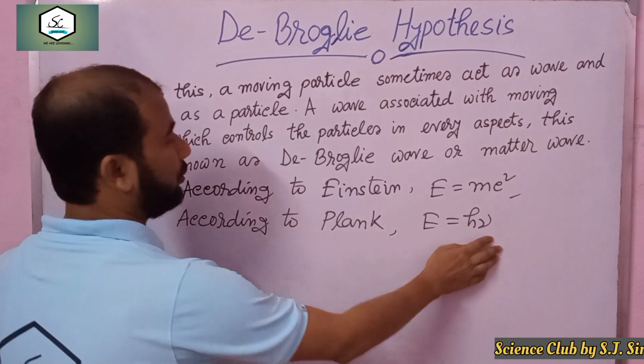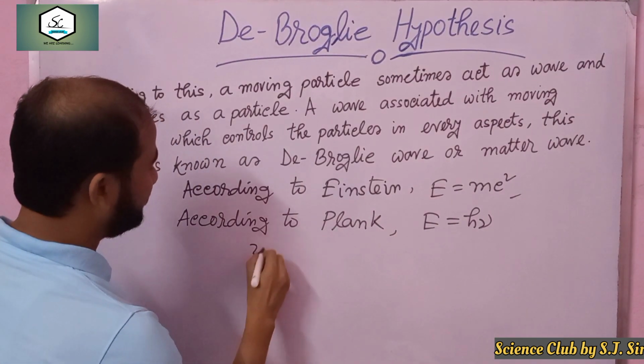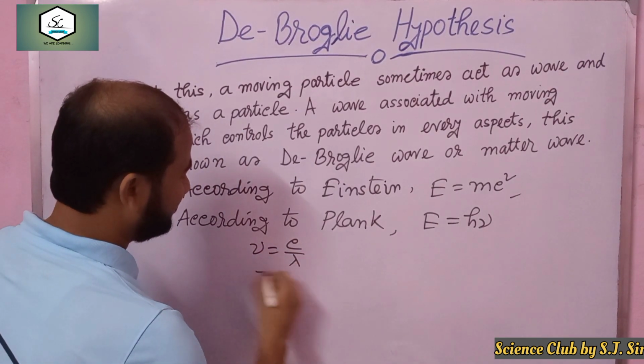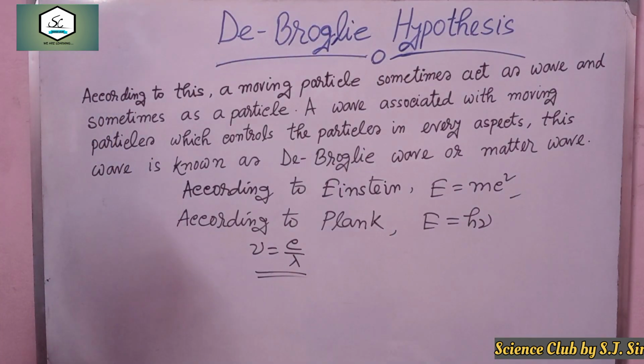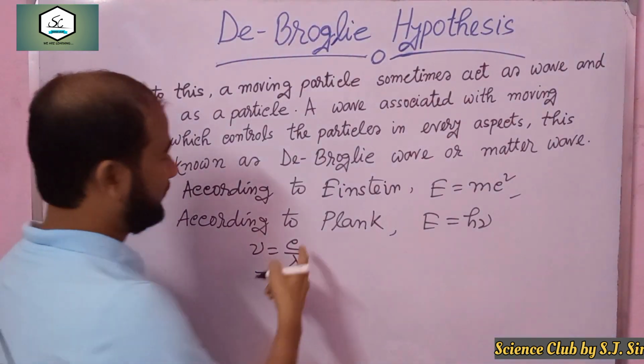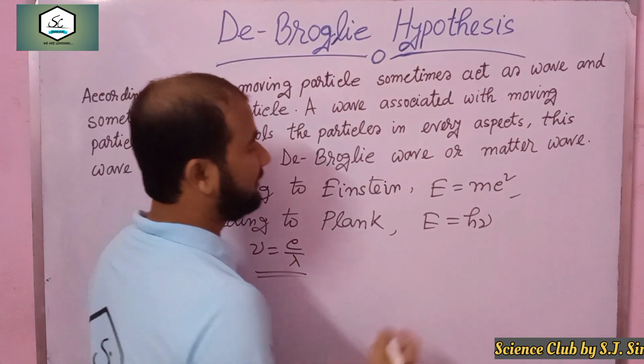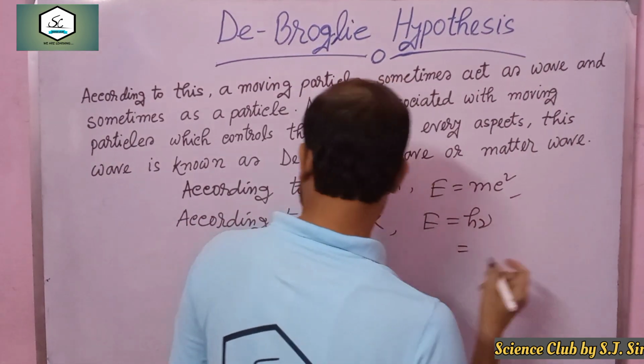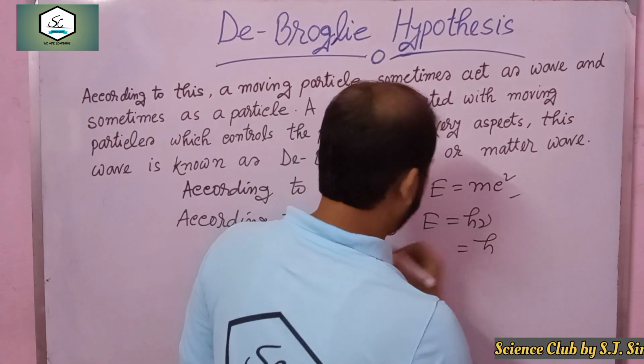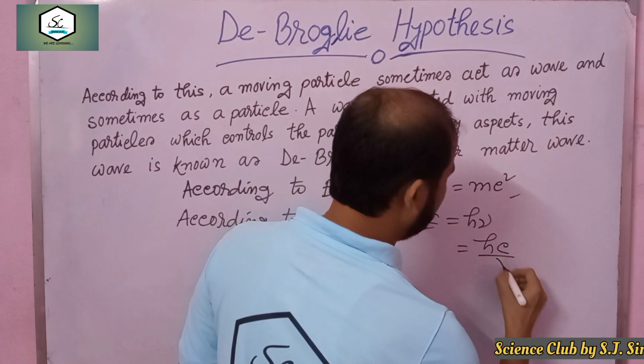Now you also learn nu equal to c by lambda. c is the velocity of light in space or air, and lambda is the wavelength. From here we can also write E equal to hc by lambda.